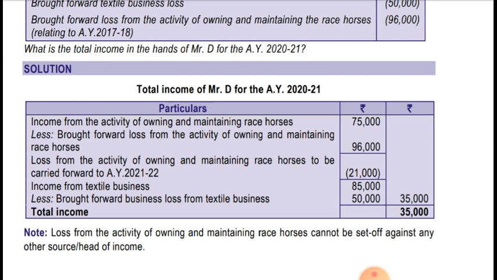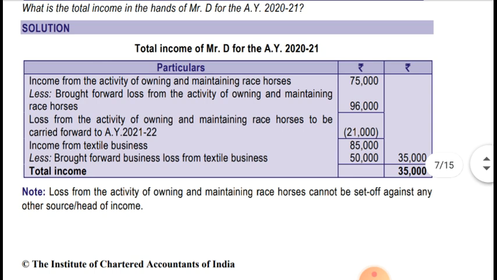So the loss from the activity of owning and maintenance of racehorses to be carried forward to assessment year 2021 will be 21,000. Okay, now income from textile business is 85,000, less brought forward business loss from textile business of 50,000. So after adjustment of this loss of 50,000, income from textile business left is 35,000. So total income will be 35,000. Okay, now let's see the note.